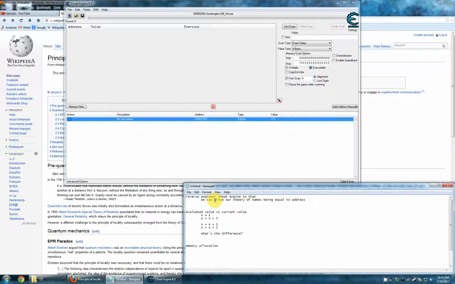So what are we going to talk about? We're going to talk about reverse engineering Cheat Engine so that we can prove our theory of names being equal to addresses. So in the context of the previous video, we were saying how x equals some value. X is a variable name. 1 is a constant value that we can just assign to any variable. And the constant could be anything. We just type in a shitload of numbers right here. What's the computer going to do with that huge string of numbers?